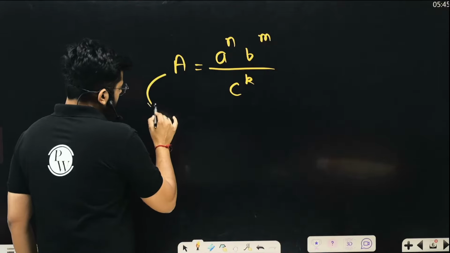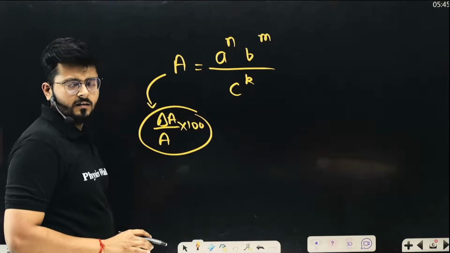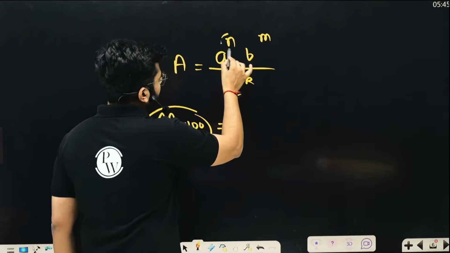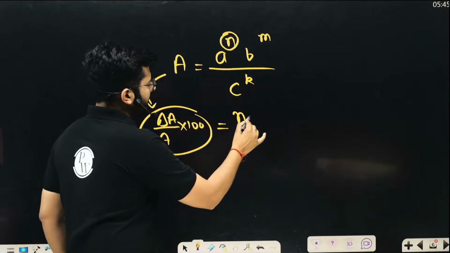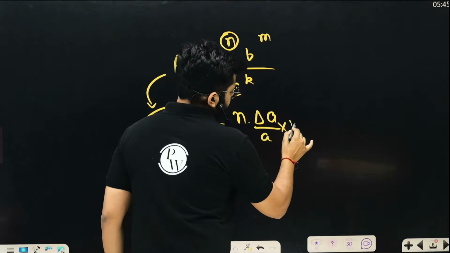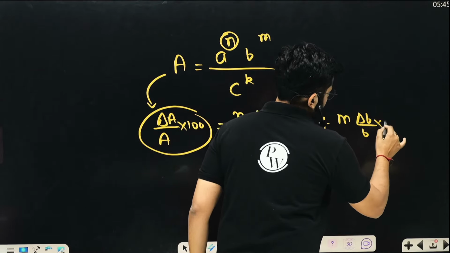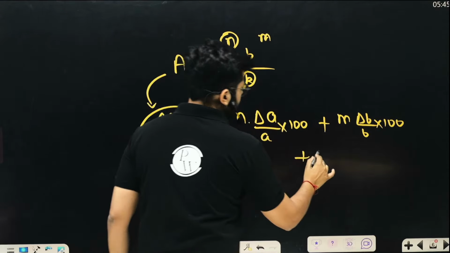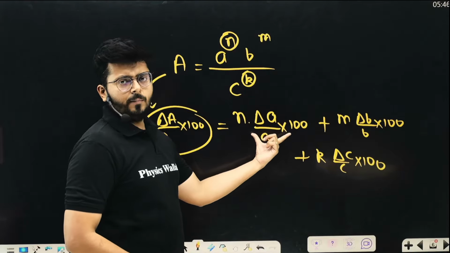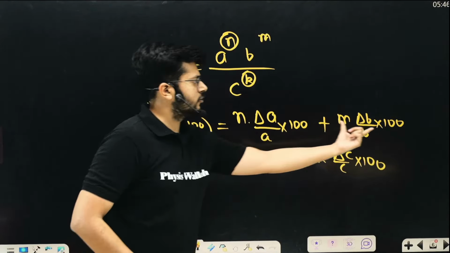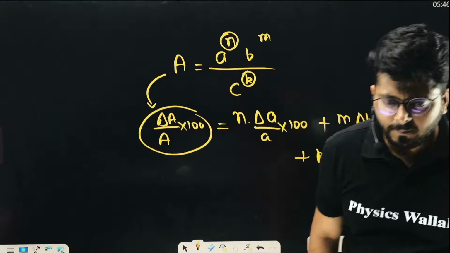So how will you write it? You will say that delta A upon A into 100, that is the net error in the resultant, okay? So that will be n times, whatever power is there, that becomes the coefficient. Power becomes coefficient. So n times delta A upon A into 100 plus m times delta B upon B into 100, plus k times delta C upon C into 100. All right. So they are giving you the value. This error delta A upon A into 100 is 1%, this is 2%, this is 3%. So just put the values, you'll get the answer, right? I hope the idea is very, very clear, Rahul.